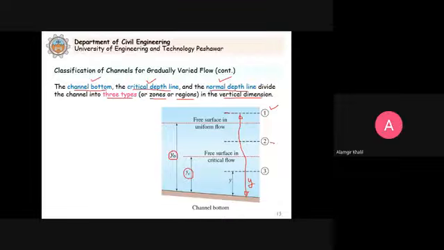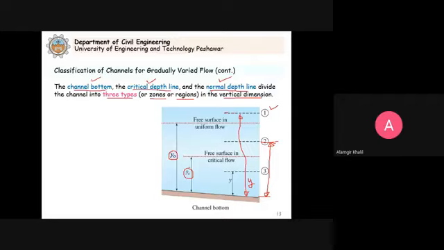If the depth of flow in the channel is between the 2, now we are not saying y naught should be above or yc should be above. No. Between the 2, whatever.